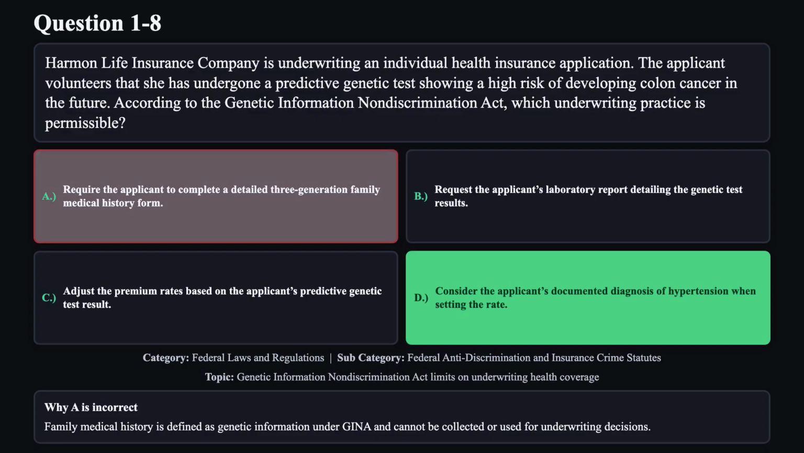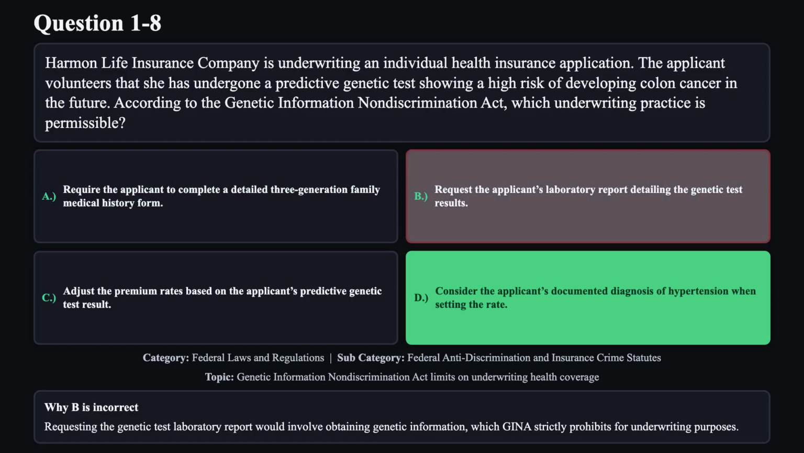Reason A is not correct. Family medical history is defined as genetic information under GINA and cannot be collected or used for underwriting decisions. Reason B is not correct. Requesting the genetic test laboratory report would involve obtaining genetic information, which GINA strictly prohibits for underwriting purposes.